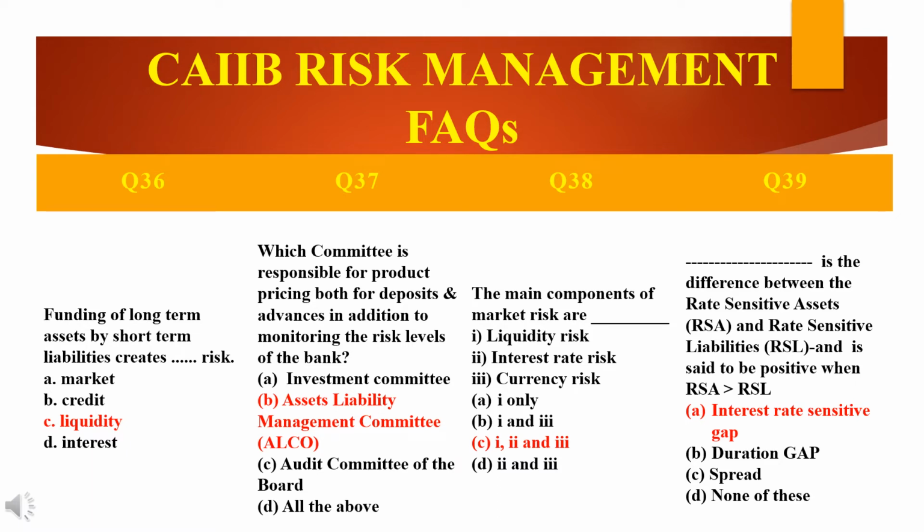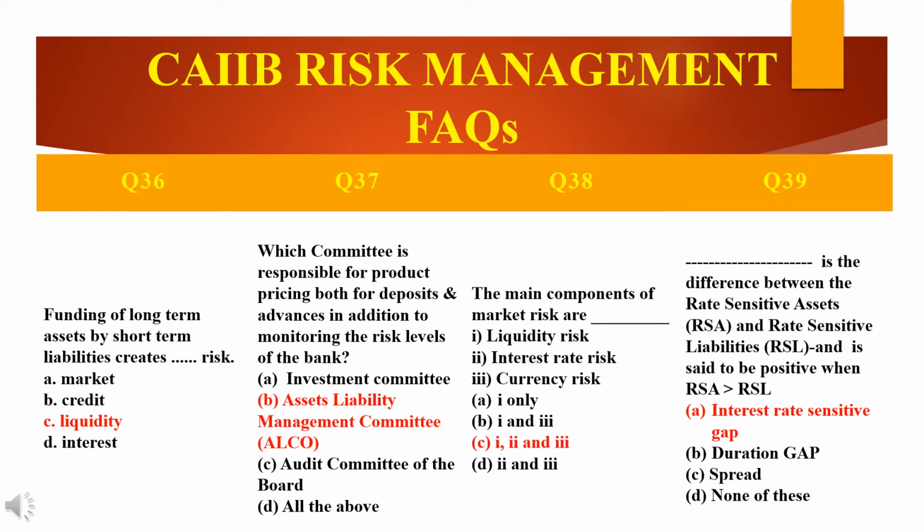Okay, the answer has been given in 4 parts. A, either it will be only 1, that is liquidity risk. Or B, 1 and 3, liquidity and currency risk. Or C option, that is all three: interest rate, liquidity and currency. And the fourth option will be 2 and 3, interest rate as well as currency risk. So the answer here is C option, that is all the risks come into force as a part of market risk.